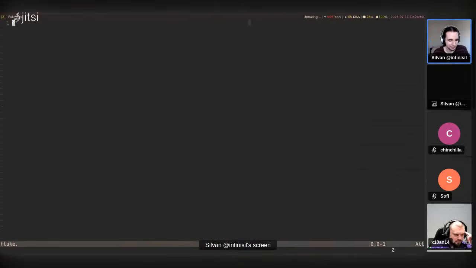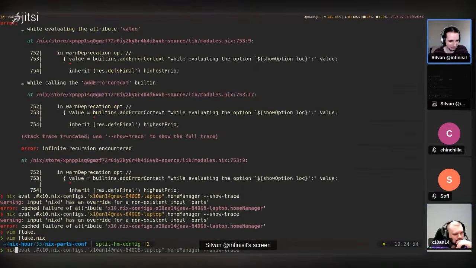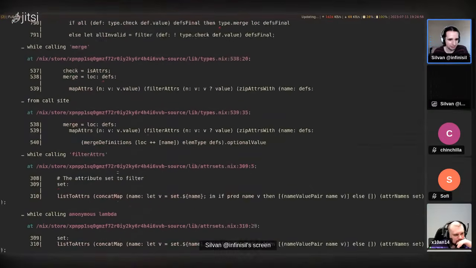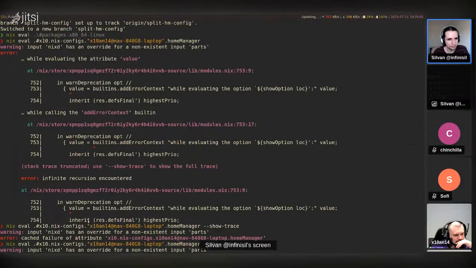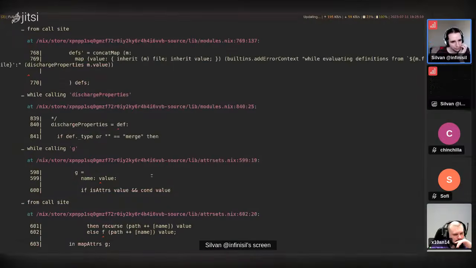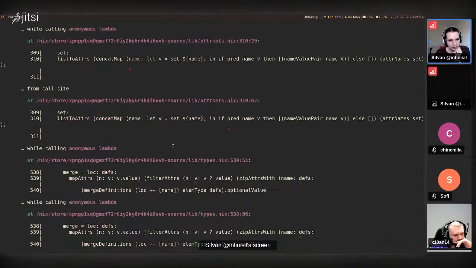Let me just add a space, empty line. Oh, right. So apparently new Nix versions cut the trace short by default, which I'm not a big fan of. So in this case, we had to explicitly evaluate it twice. We should have more information here.